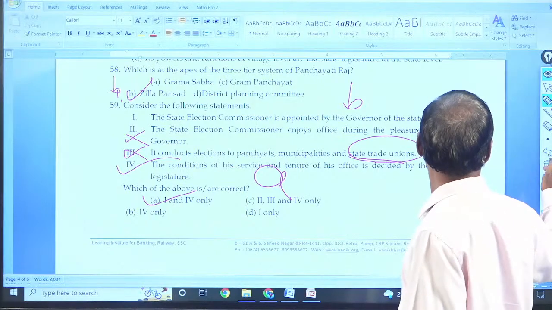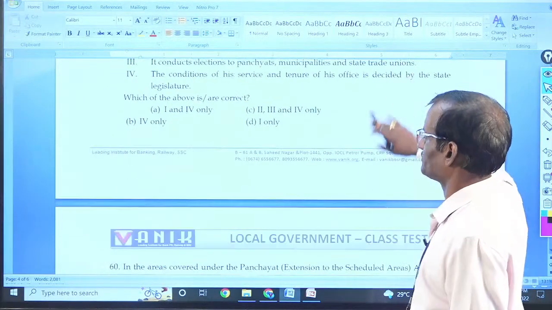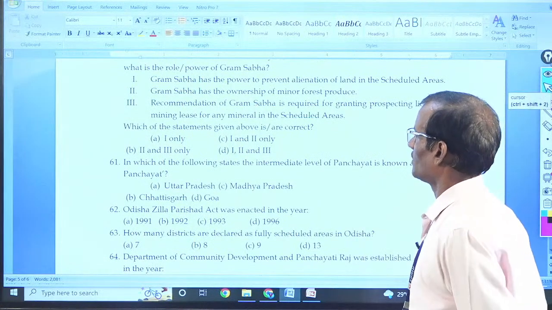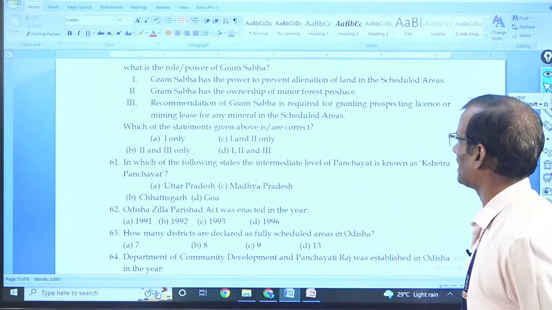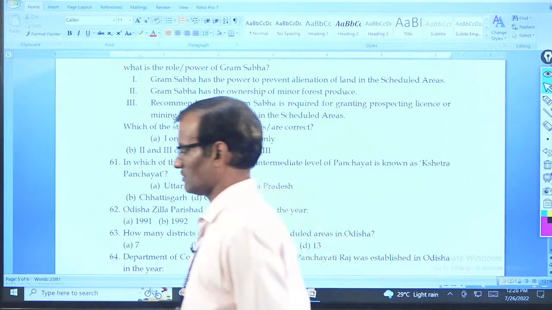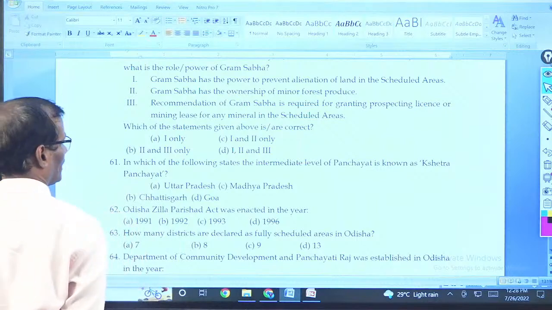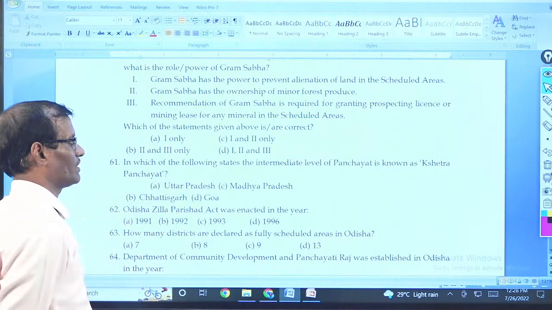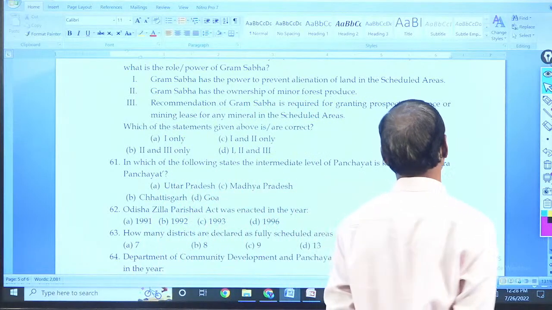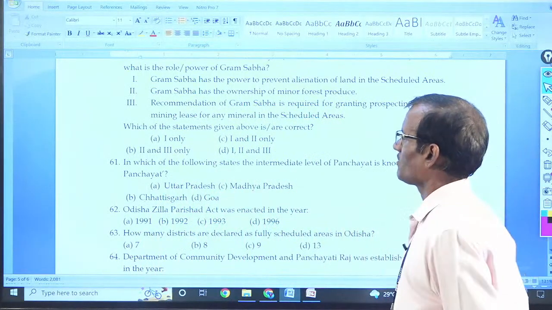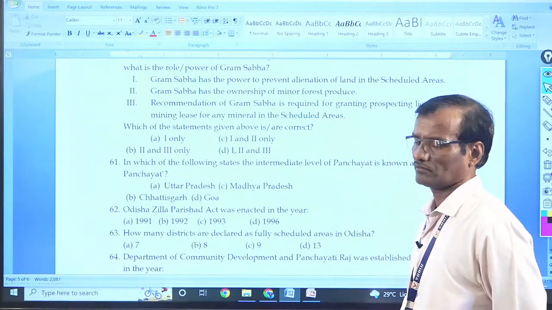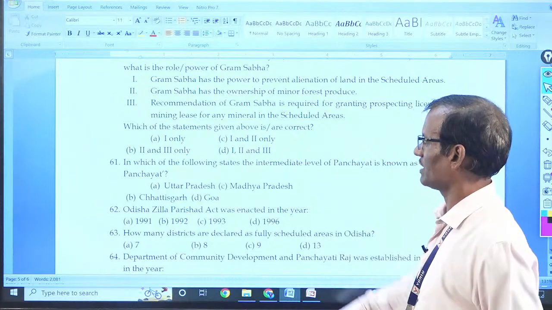(59) 60. Role of Grama Sabha has the power to prevent alienation of land in scheduled areas. Yes. Grama Sabha has the ownership of minor land produce. Yes. Recommendation of Grama Sabha is essential for prospecting license or mining lease. So that is provided in the PESA Act. So all are correct. D.